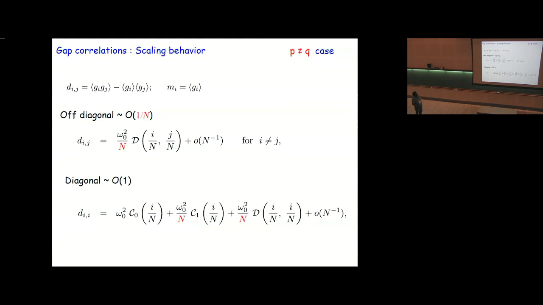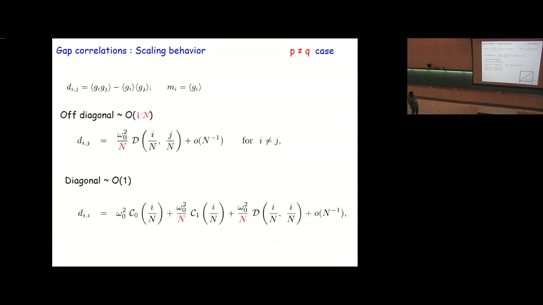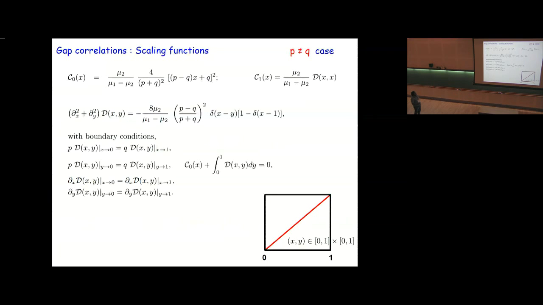We find these scaling functions explicitly, in the large n limit, in the continuum limit. And these scaling functions satisfy the following continuous relations. The C0(x), which is the scaling function associated to the diagonal correlation at order 1, is given by this explicit expression, where P and Q are the rates of the special particle, the tracer particle, mu2 is the second moment of the jump distribution, and mu1 is the first moment of the jump distribution. And we see that C0(x) is quadratic in x.